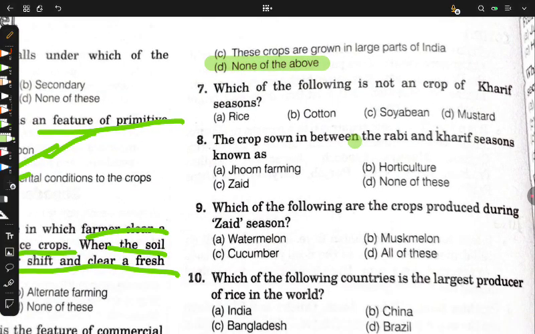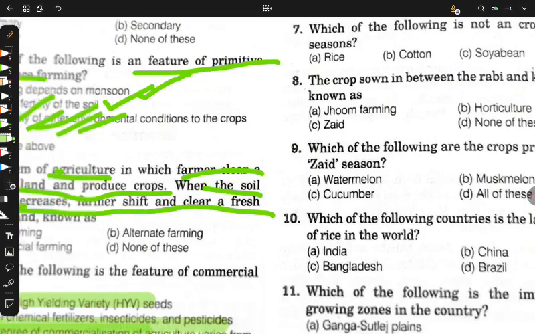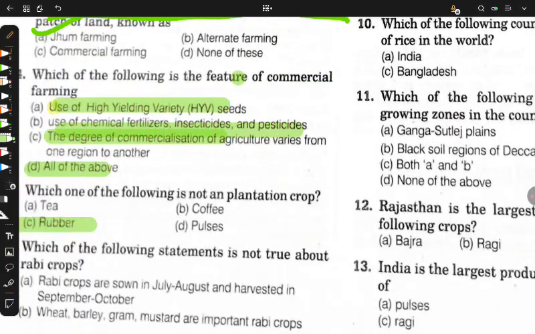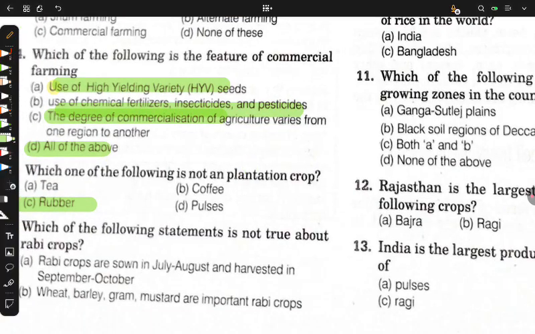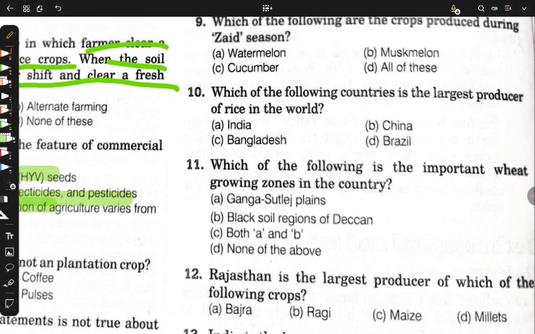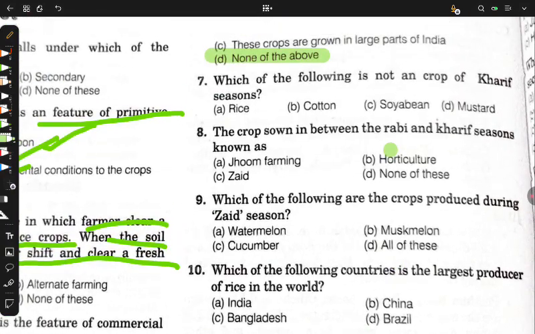The following is not a crop of Kharif season. This is a very simple question. If you think on it, wheat, barley, gram, mustard are important rabi crops. Mustard is an important rabi crop. How can it be a kharif crop? It is a rabi crop, except sesame. Except sesame, there is not an exception, right? So mustard will be the correct option.